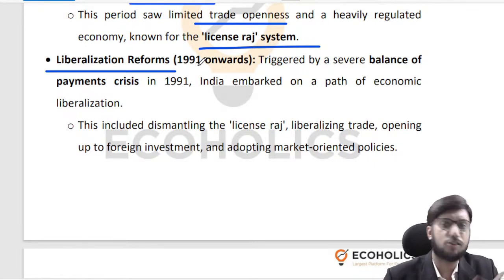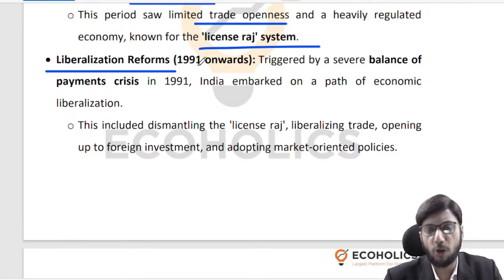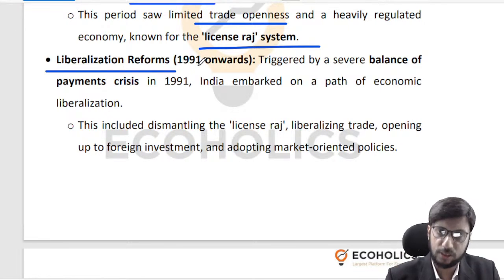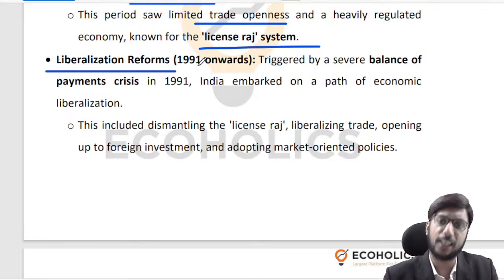We were facing a balance of payment crisis. We had run out of foreign exchange reserves, right? And we were not in a position to pay our import bills. We were not in a position to pay interest for foreign loans that we had taken, or to pay back those loans, because we had run out of foreign exchange reserves. Let us say that we had run out of dollars, right? So why is it that a country is running out of dollars? Should not be very difficult to imagine.